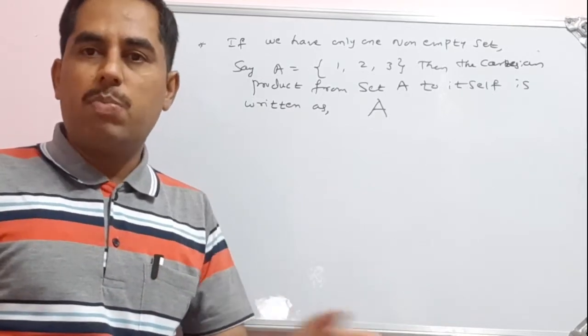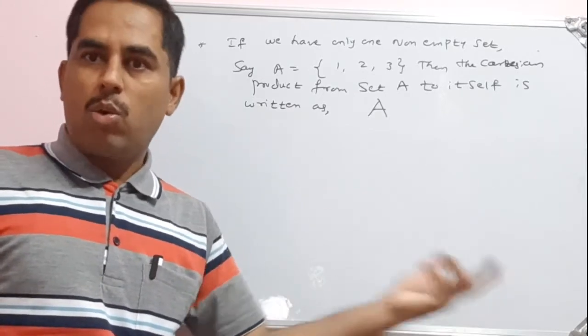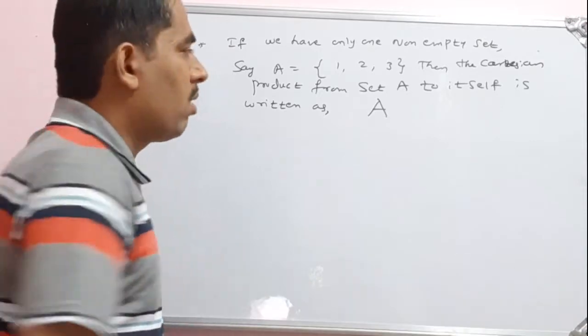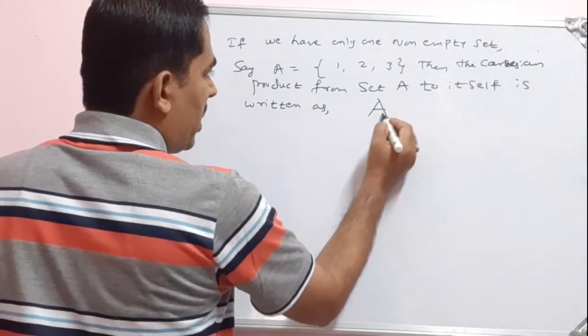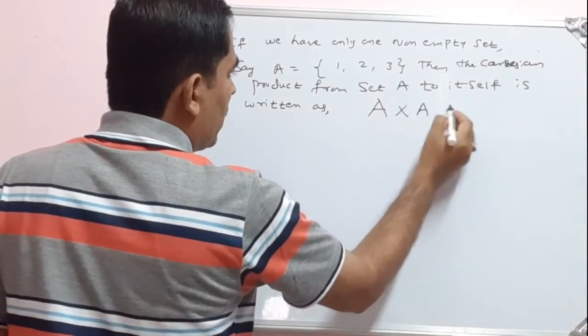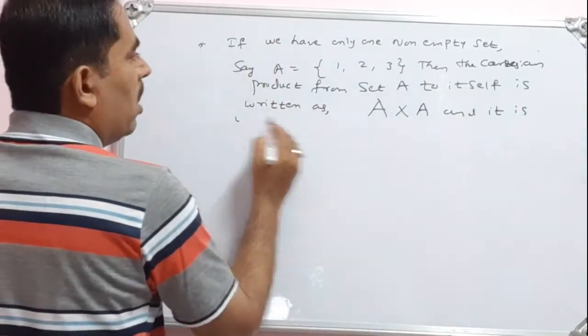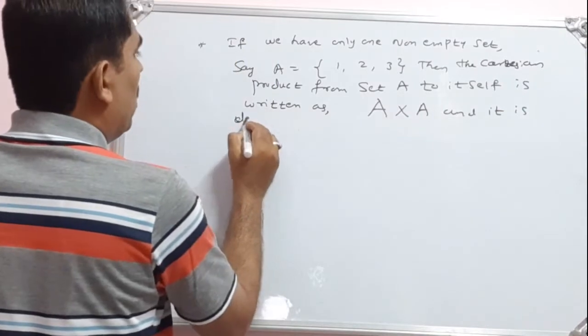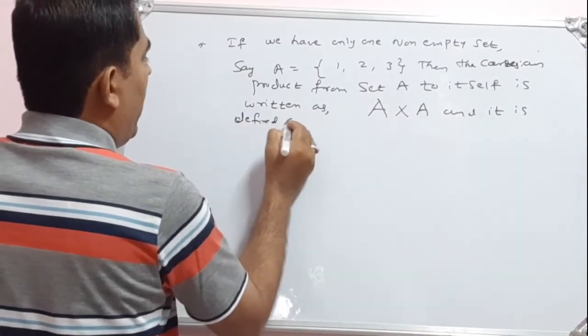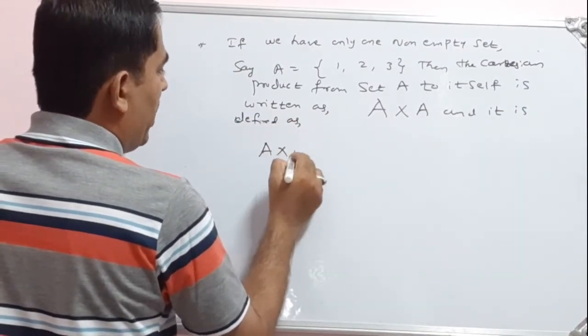P to Q, that is P cross Q. If you want to come from Q to P, you take Q cross P. So if I have only one set, A to A means that is A cross A, and it is defined as, see, let me write this.